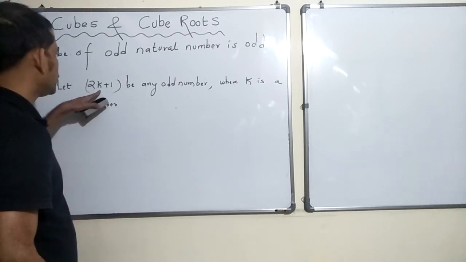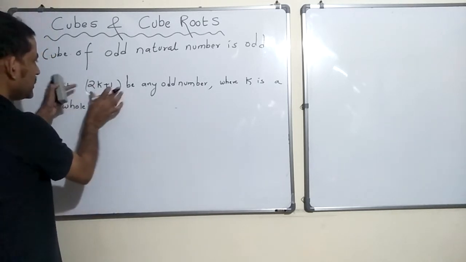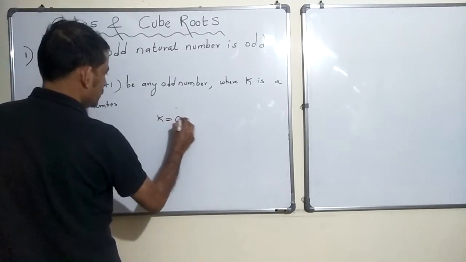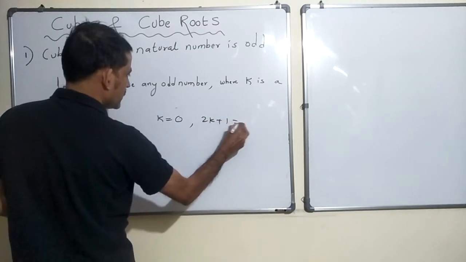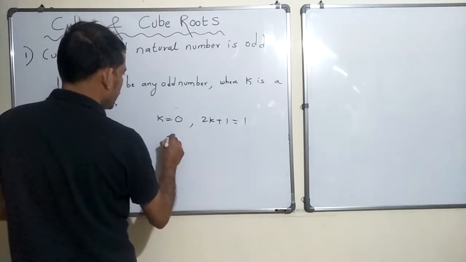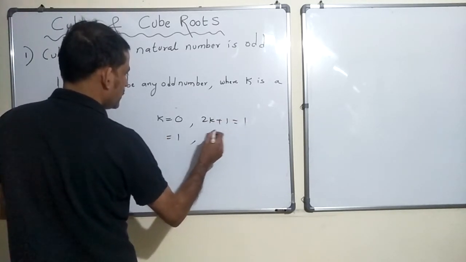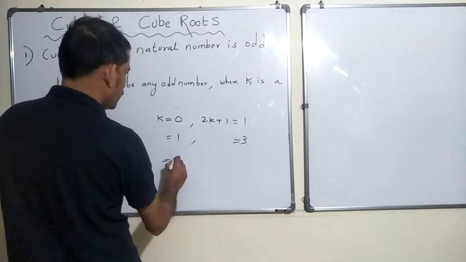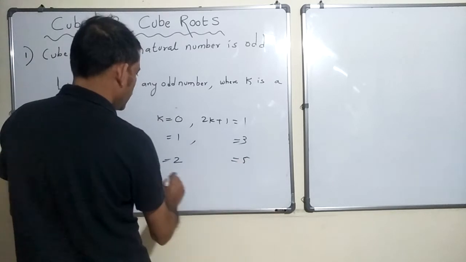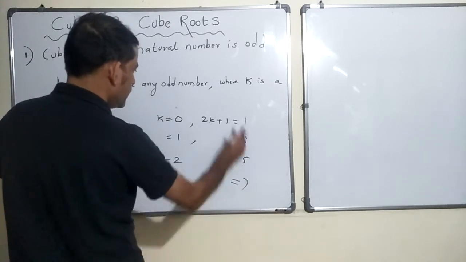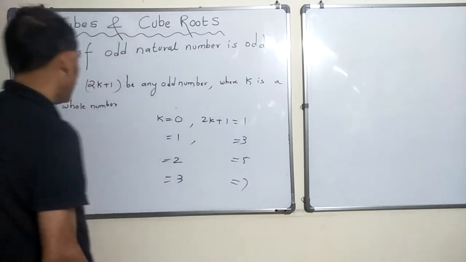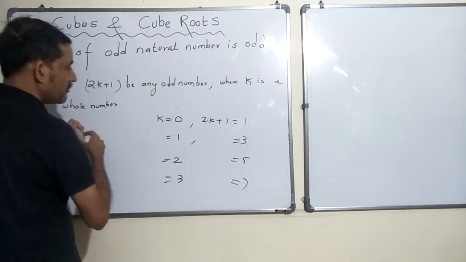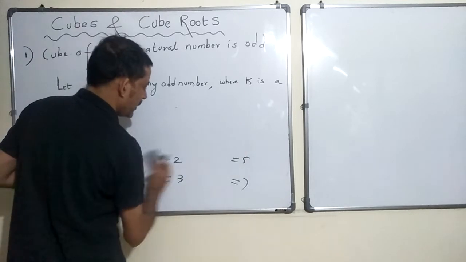So when k is equal to 0, 2k plus 1 is nothing but 1. K is equal to 1, this becomes 3. If k is equal to 2, this becomes 5, right? If k is equal to 3, this becomes 7. So 2k plus 1 will always be odd. So it is rightfully represented. Any odd number, this rightfully represents. Okay, fine.